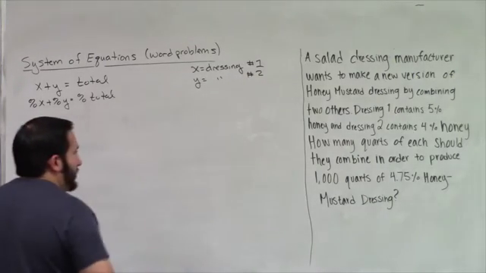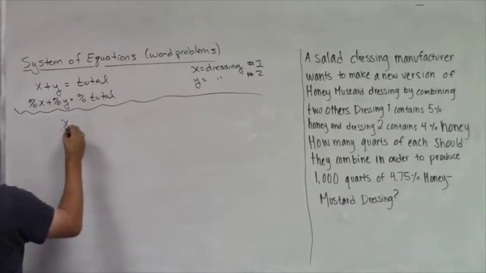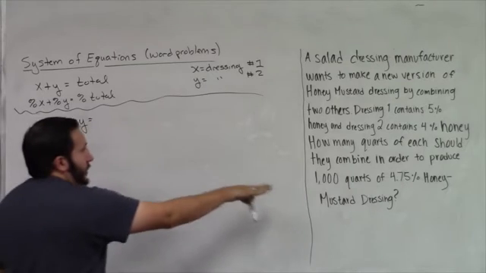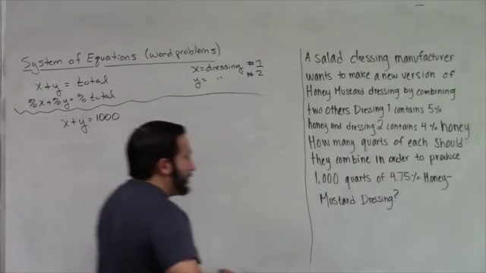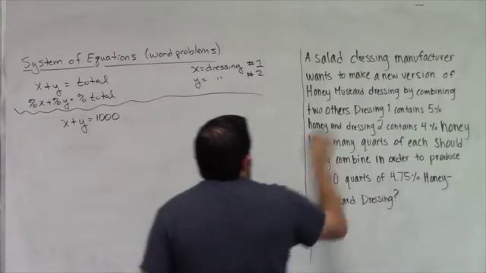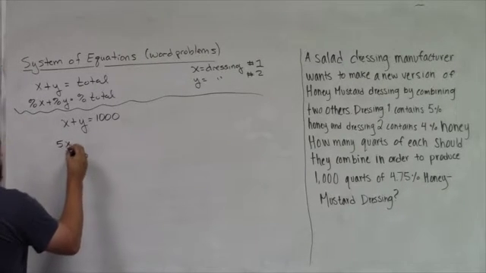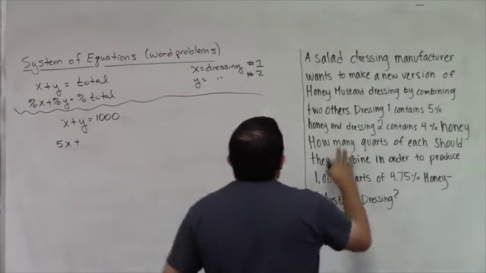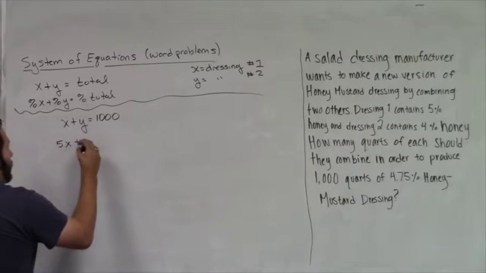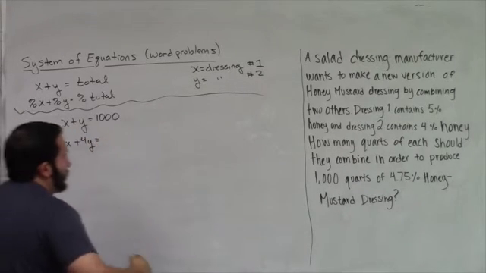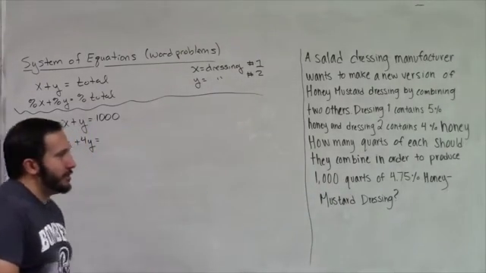Alright, so the way I'm going to set up this system of equations is I'm going to say that x plus y is equal to my total amount of 1,000, and then the percent of x. If x is dressing 1, and dressing 1 contains 5% honey, then it's going to be 5 times x plus the percent of y. If y is dressing 2, and dressing 2 contains 4% honey, so plus 4y is equal to the percent of your total.